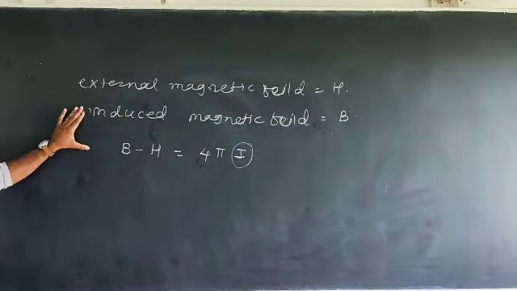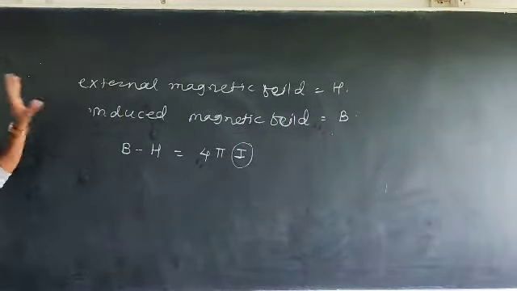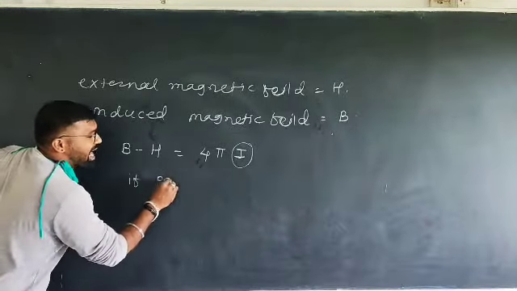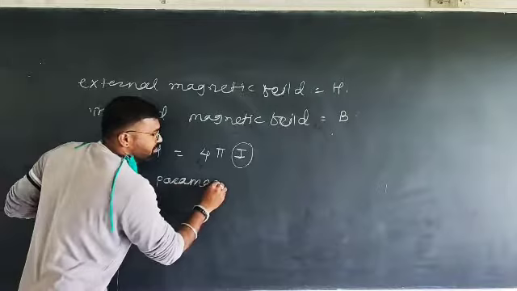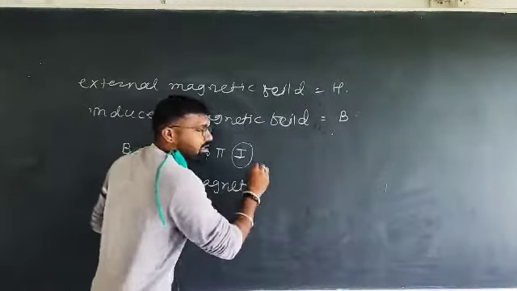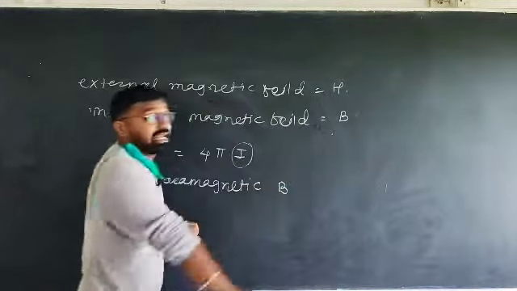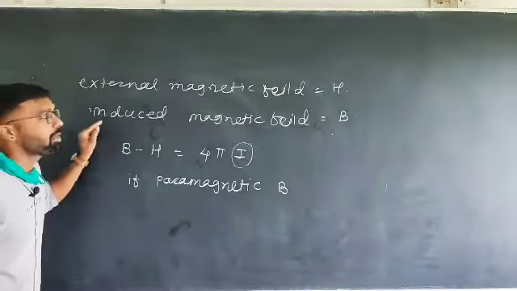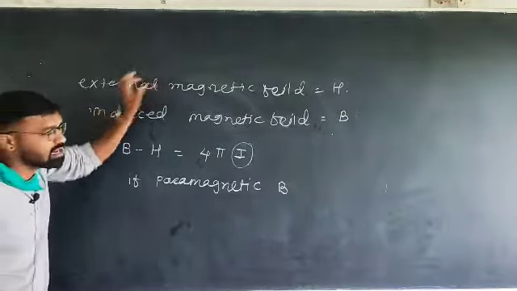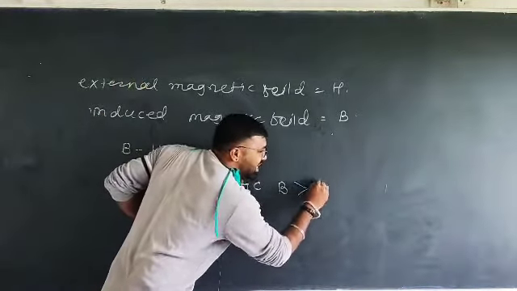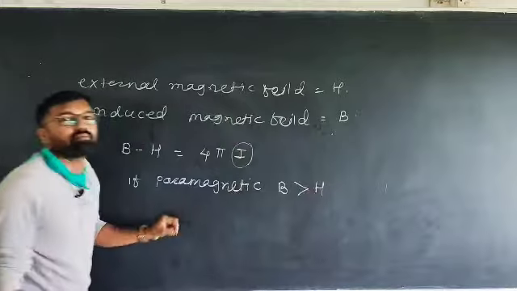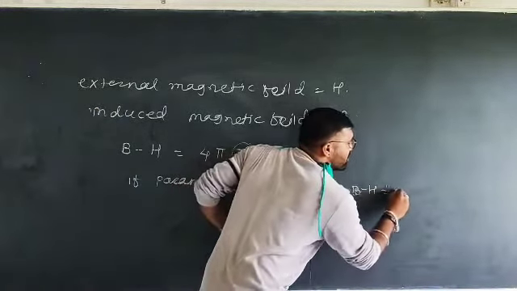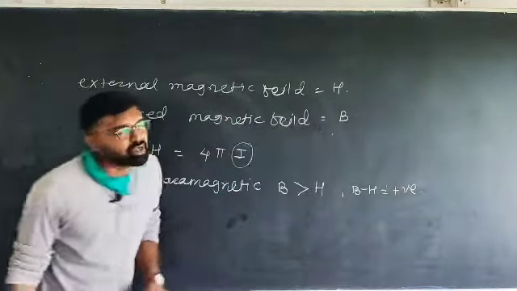As I already told you, there are two conditions. Which condition? If the substance is paramagnetic, then B, that is the induced magnetic field generated in the material when it is placed in the external magnetic field, is always greater than H, the external magnetic field. That means B minus H is a positive quantity.